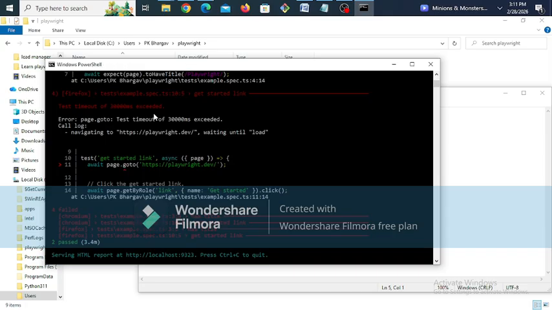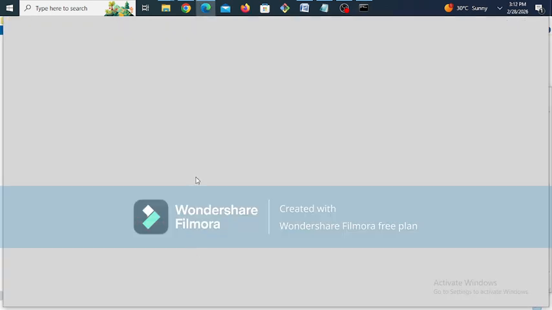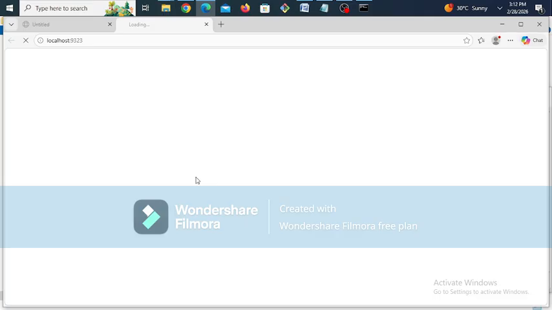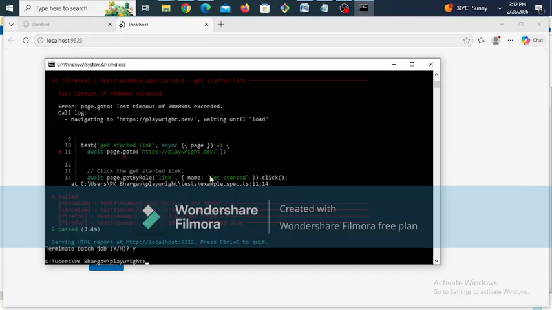We can also see the generated report: how many test cases passed, failed, and why they failed. It will give the summary of all the test cases. Okay, so I just press Control plus C to stop the entire execution. I terminated the execution. Now you will see it will launch the Edge browser automatically. You see, okay, there's some problem, might be. We'll check later. The basic goal was to install Playwright, and now we are able to install Playwright successfully, right?